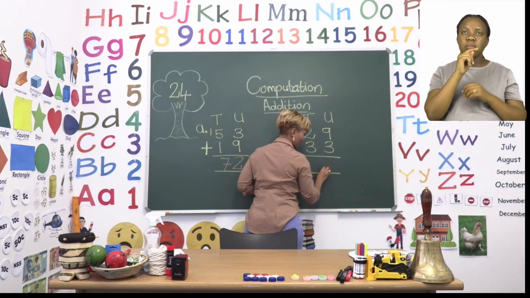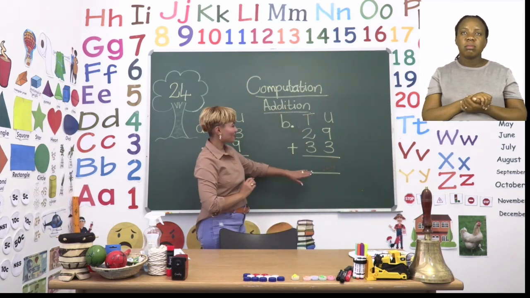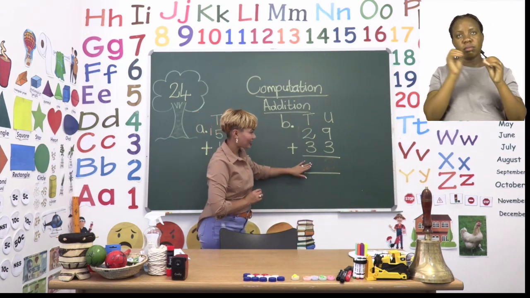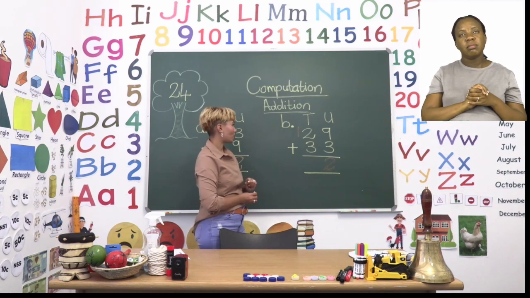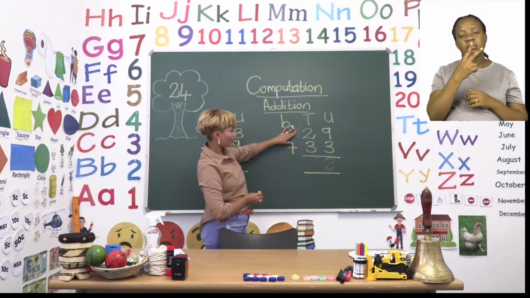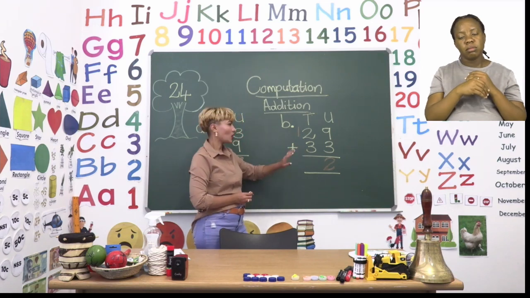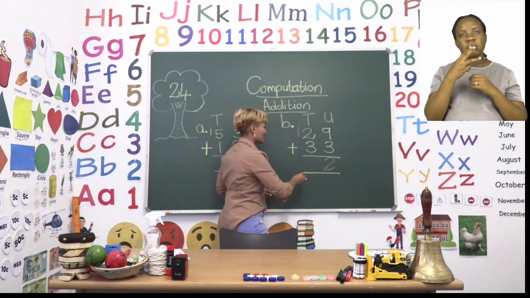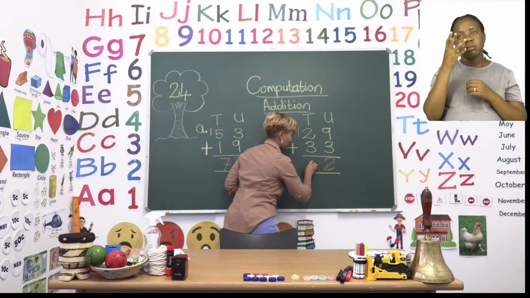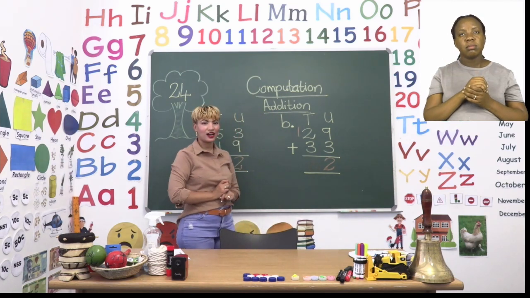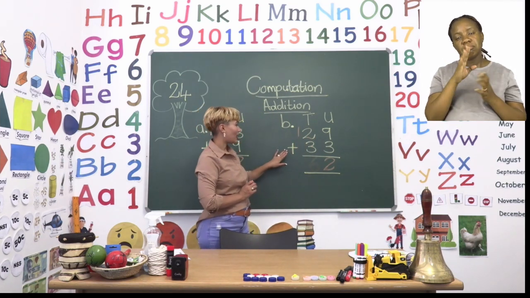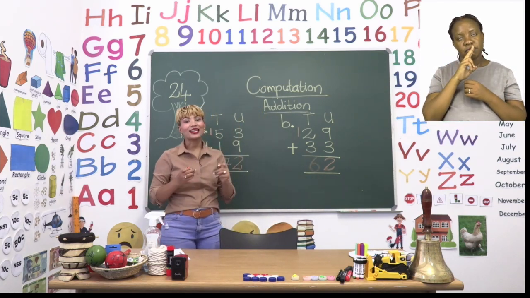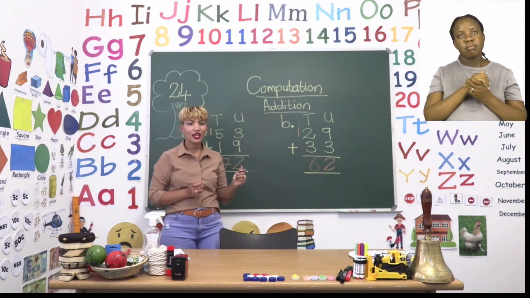Let me just write the 2 again nicely for you. There we go. So we write the 2 and we carry over the tens. And now we have to add up all our tens. And we say 2 plus 1 plus 3. 2 plus 1 is 3, plus another 3 equals 6. And there we have our answer. So 29 plus 33 is equal to 62. And that is how we add by carrying over.